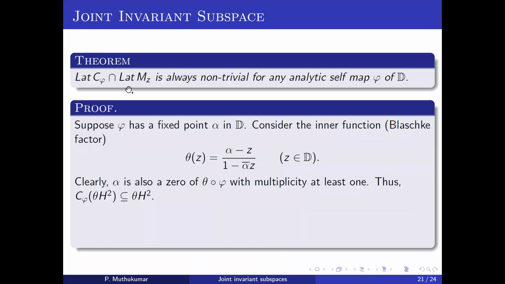Okay, so now for a given self map, this intersection is always non-trivial. This is a very simple proof. Take phi, and suppose phi has a fixed point inside the unit disk. Then take a simple Blaschke product with a zero at the point alpha. If you take theta to be this one, then theta times H2 will obviously be an invariant subspace. By our previous definitions, we can easily check that.